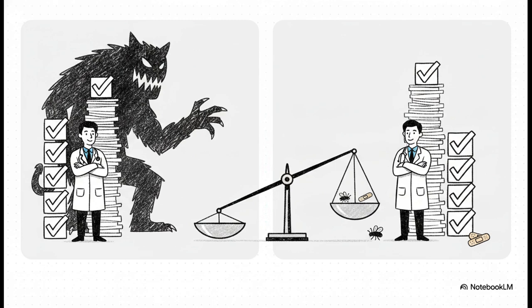Let's imagine two doctors, and they're both diagnosing 100 patients. Dr. A gets 95 right, but misses 5 totally life-threatening diseases. Dr. B also gets 95 right, but only misses 5 really minor illnesses. Now, both of them are technically 95% accurate on paper, but clearly their real-world performance and the actual consequences of their mistakes are entirely different. The exact same principle applies to our neural networks. Accuracy alone simply does not tell the whole story.